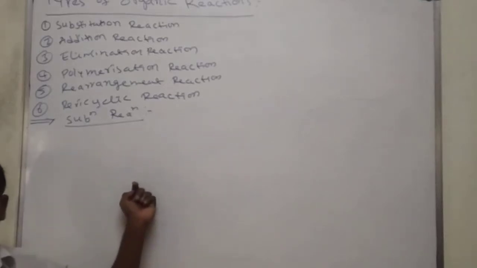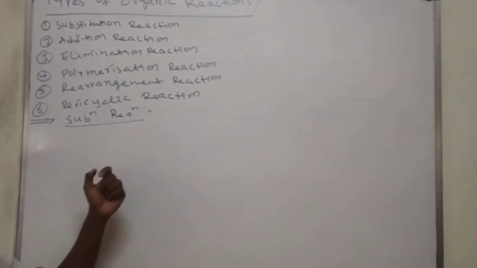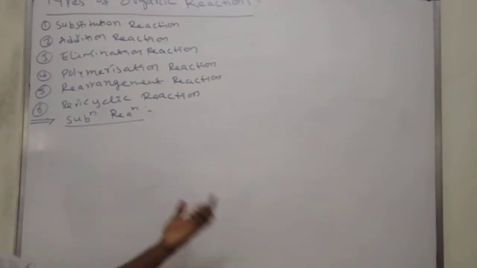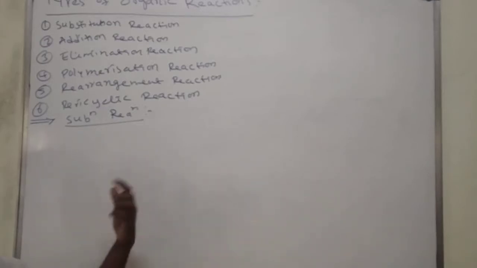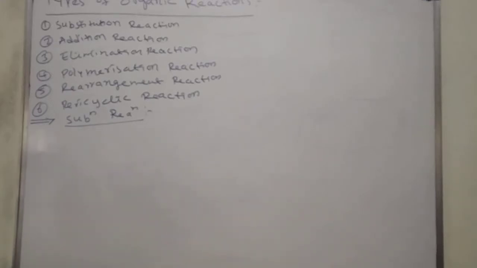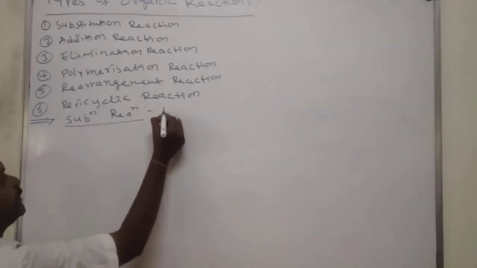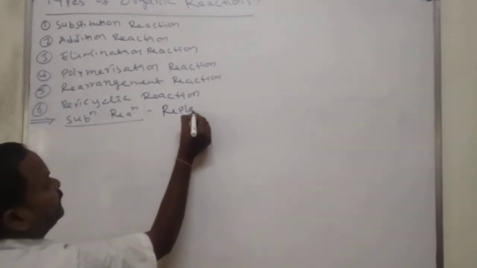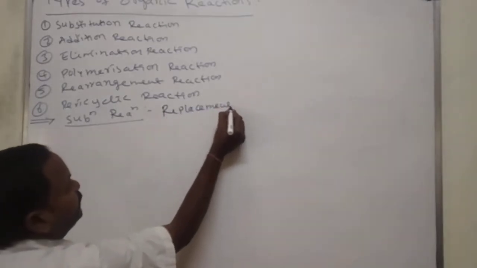Substitution means replacement. One atom is replaced with another atom, or one atom is substituted with another atom. We call it a substitution reaction or replacement reaction.